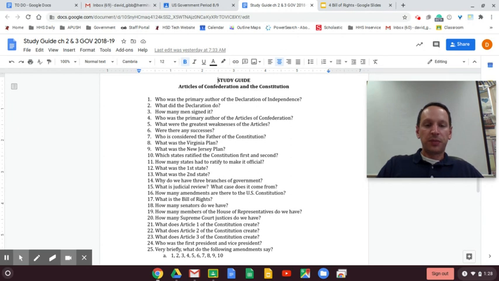Number 21, what does Article 1 of the Constitution create? Article 1 creates the legislative branch. Number 22, what does Article 2 create? That's the executive branch. Article 2 is the executive branch. Number 23, Article 3 creates the judicial branch. Number 24, who was the first president and vice president? First president was George Washington. He was unanimously elected by the Electoral College in 1789.